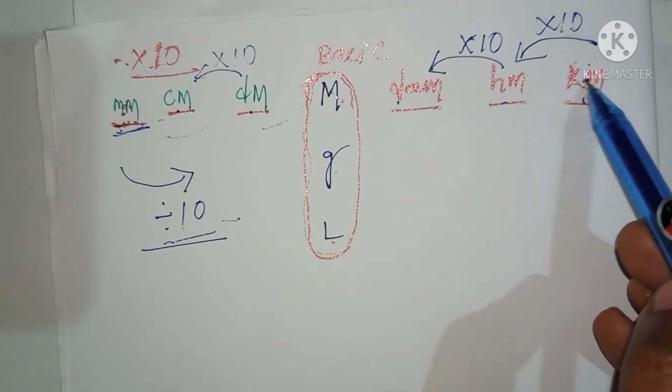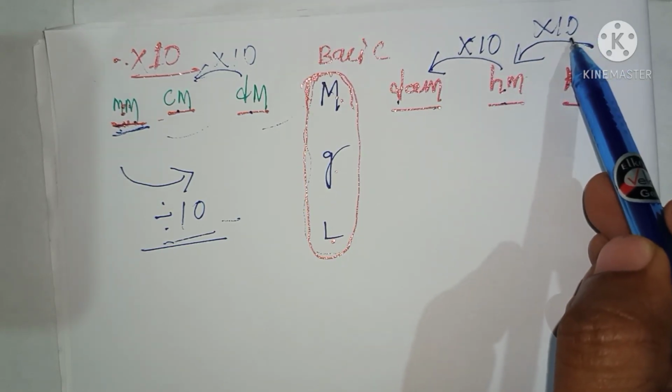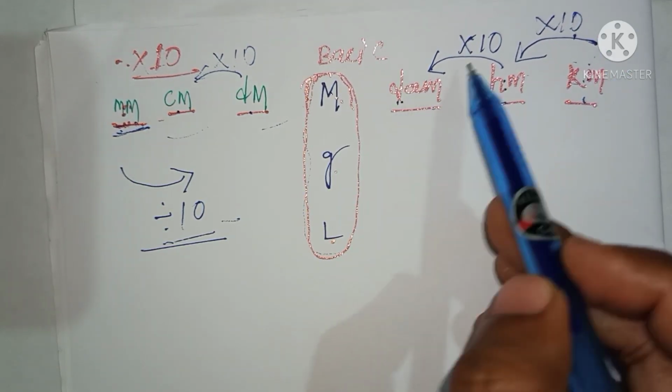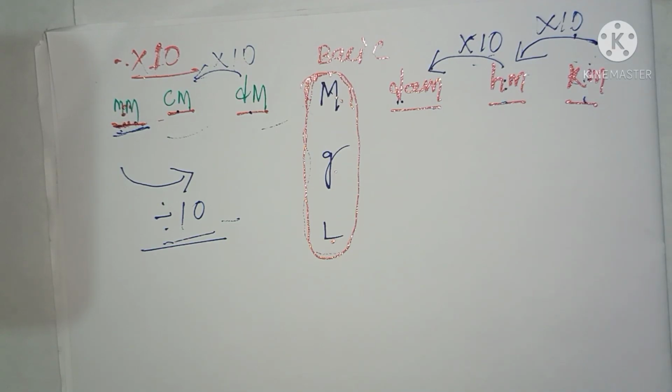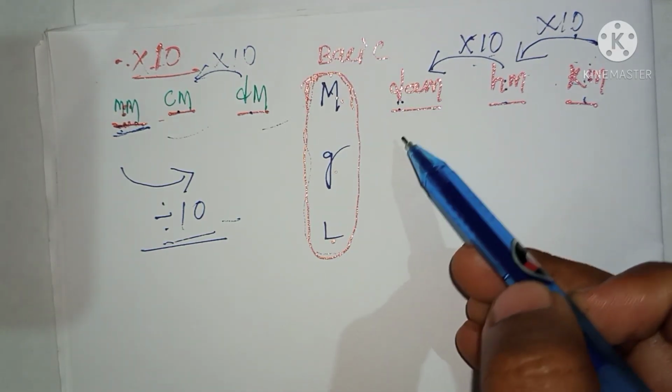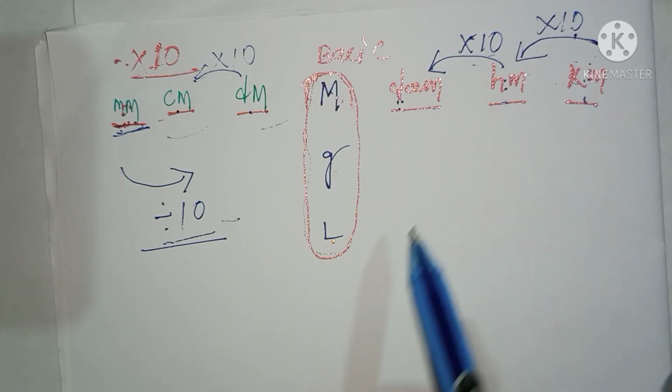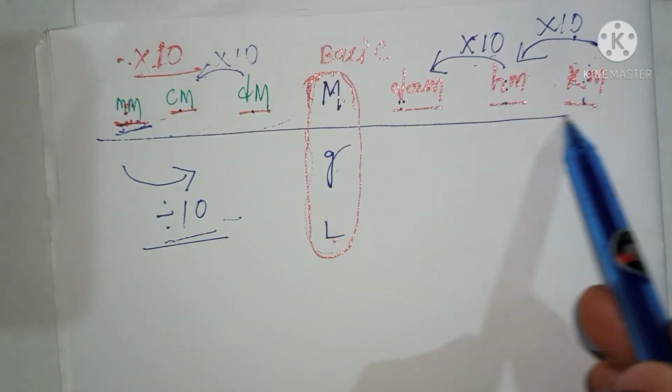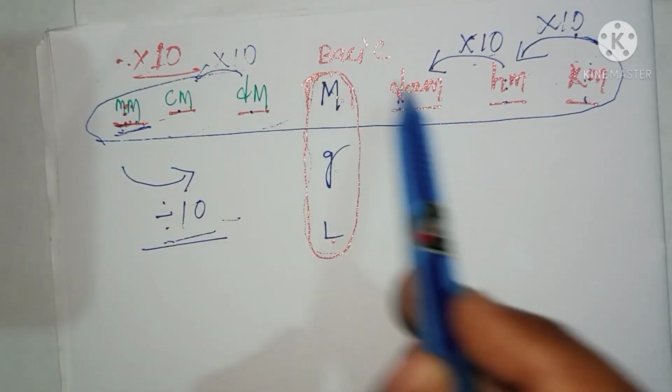Suppose I want to move from kilometer to decameter, then how many times will we move? Two times. Kilometer to hectometer, that is 10 you will multiply. Again hectometer to decameter, that is another 10 you will multiply. Then you will get the required result. Is it clear? You should remember only this simple thing. These things you will remember. This is very important. This one is most important.